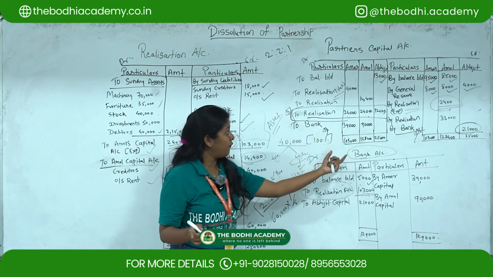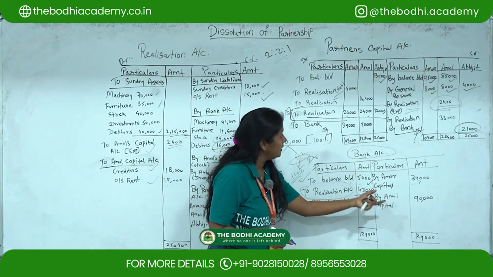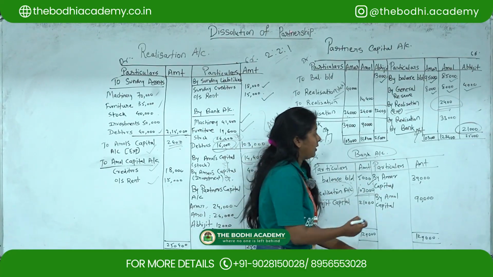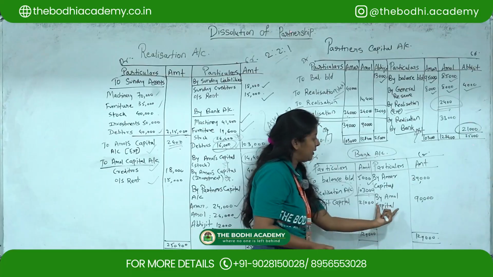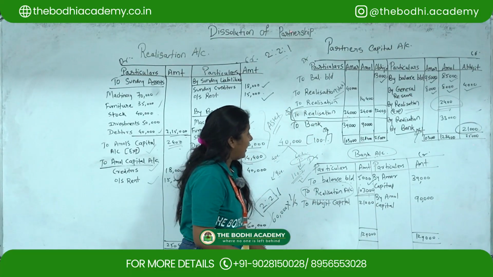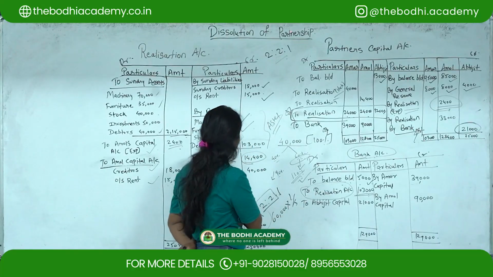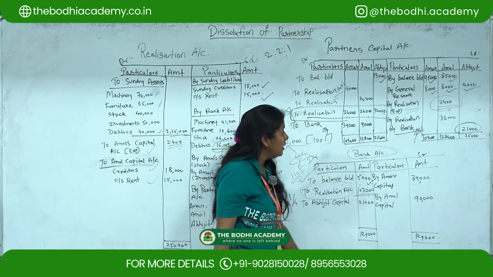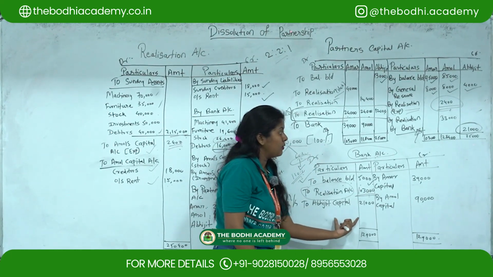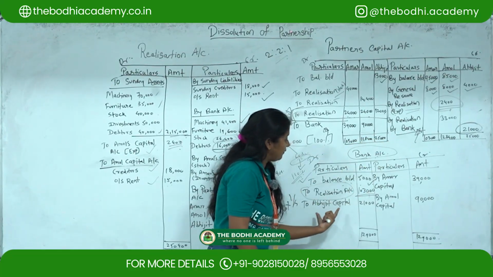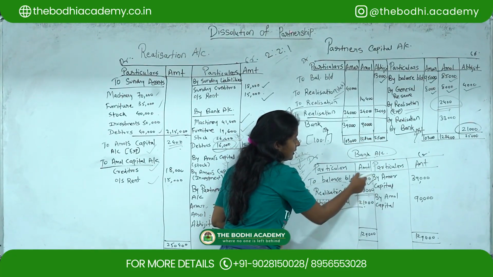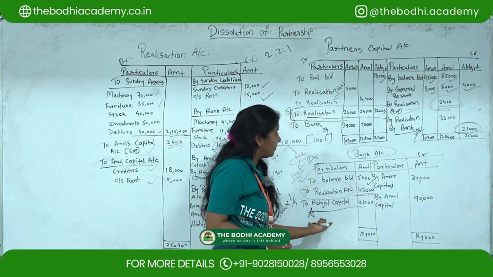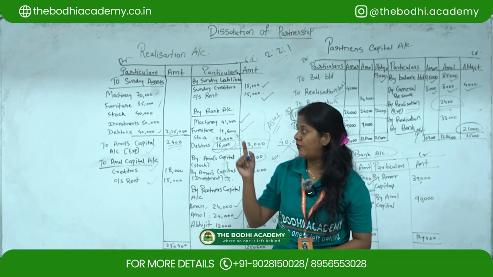So now that rule you have to follow, whatever is getting debited you have to credit. So see the two bank account of Amar and Amol we have credited, as by Amar's capital account and by Amol's capital account. Then realization, since we don't have any liabilities over here, since it is taken over by a partner, we directly show under partner's capital account, so no liabilities will come under this bank account. Now 21,000 is the balancing figure of Abhijit, you have to show under debit side because balancing figure of Abhijit we got on credit side. So these things you have to keep in mind while solving the full dissolution sum.